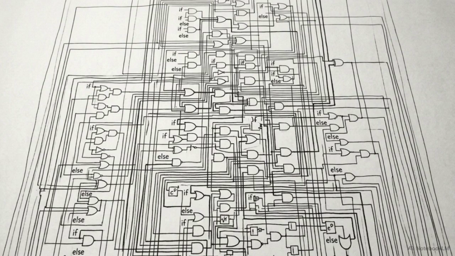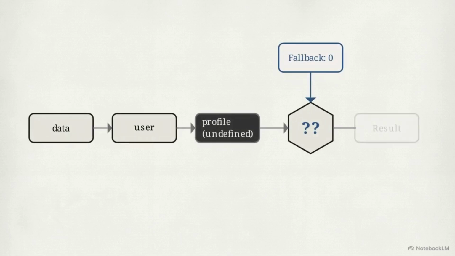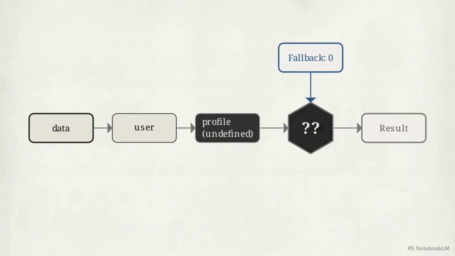But returning undefined often leaves a blank spot in the user interface. That is resolved by its logical partner, nullish coalescing. By adding a double question mark, nullish coalescing injects a predefined fallback. If the execution line resolves to null or undefined, it routes the data through the coalescing gate and outputs a safe 0, or whatever default you choose.